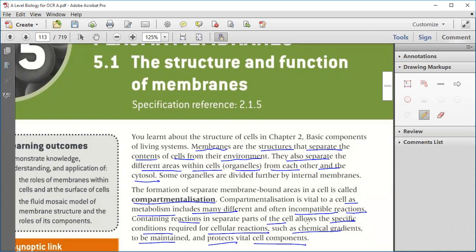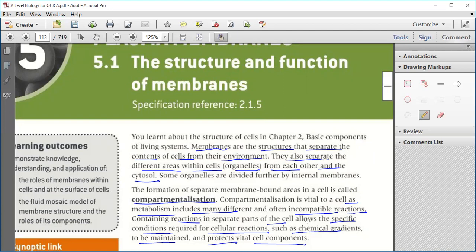Now, why is this compartmentalization necessary? Compartmentalization means that within the cell, some compartments are created. This is important because for metabolism, there are different parts in which different reactions take place. In order to keep all those reactions separate, and to let the cell carry out reactions in a specific condition, the compartments are created. Got it?